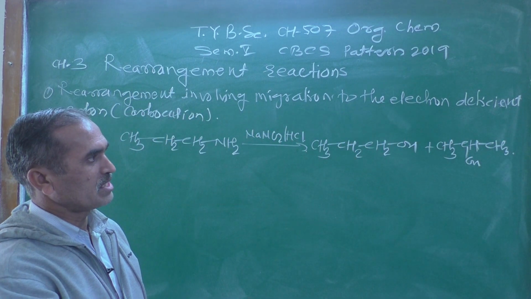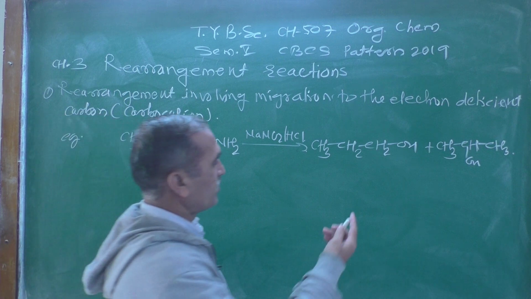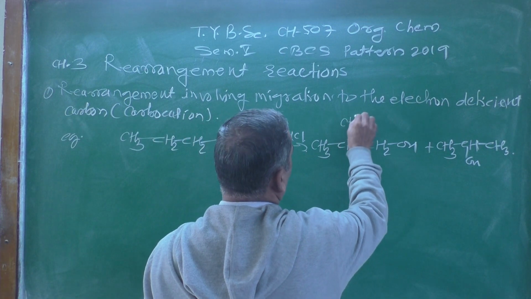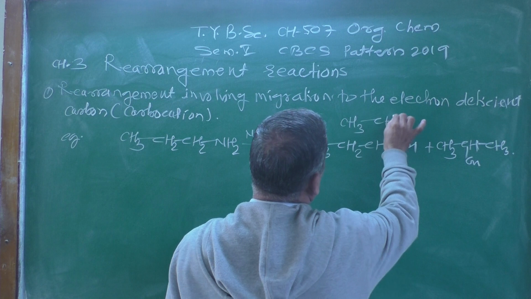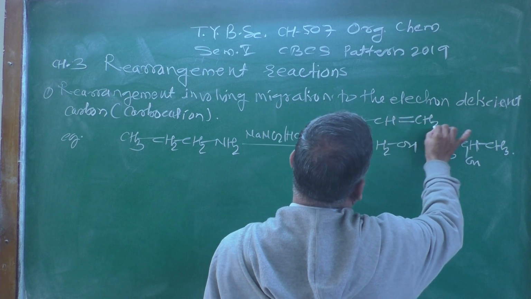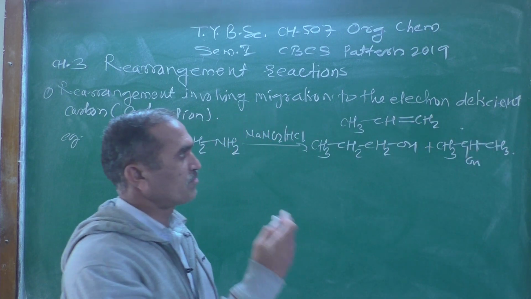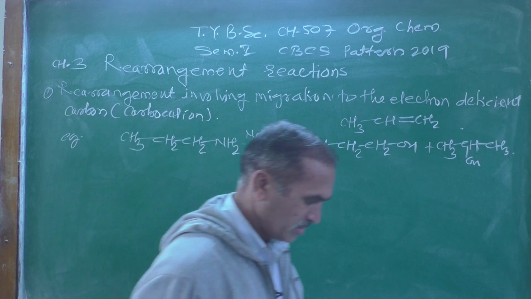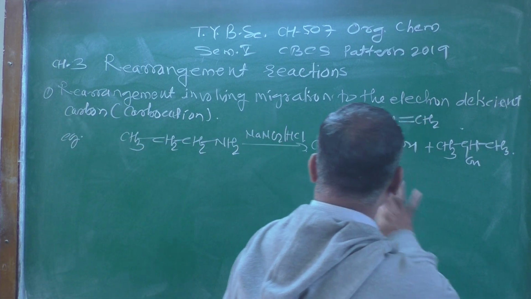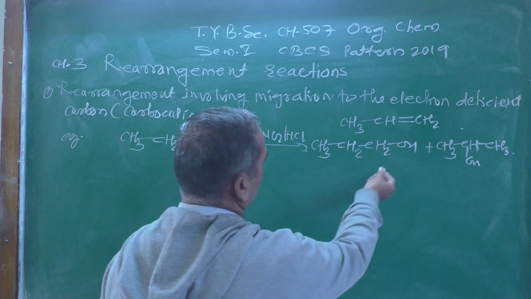These are the possibilities of the product, as well as we may get CH3CH=CH2. Different kinds of products are observed during this reaction.